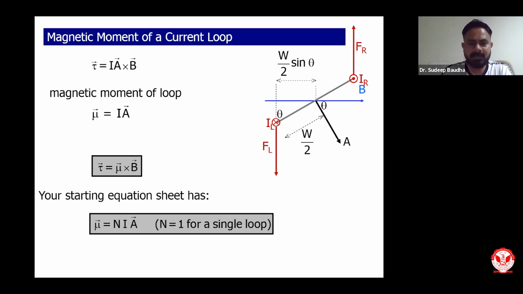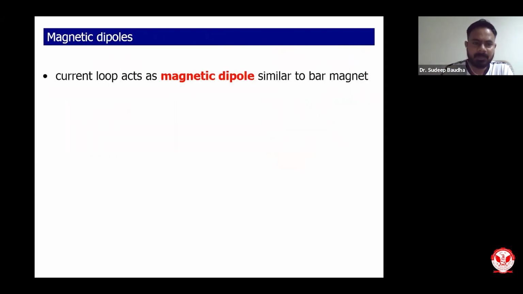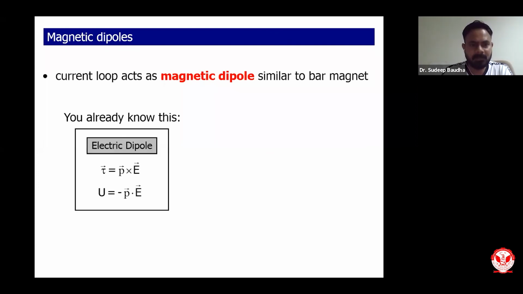Generally, for this example, we have considered only one loop. There can be many loops, suppose 200 loops are there. Then the moment will be multiplied by 200. Current loop acts as a magnetic dipole similar to bar magnet. That is what I was saying. So this was the concept of magnetic dipoles.